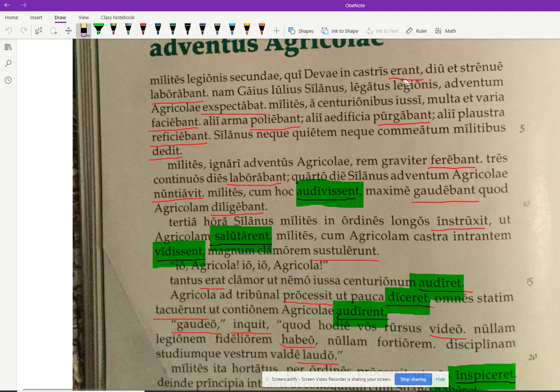Okay. All right. So first sentence, we have this relative clause. We'll skip that for the moment. The main verb is laborabant. They were working. Who is working? The nominative must be a nominative plural. Milites, right? Soldiers were working. Soldiers legionis secundae. Soldiers of the second legion, genitive, right? Legionis has to be a genitive third declension. So soldiers of the second legion.